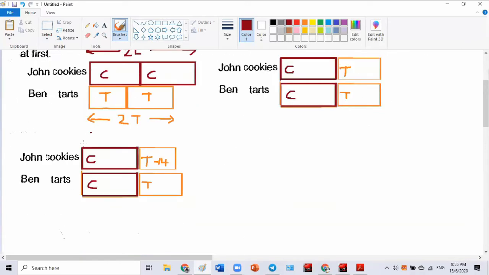Ben ate 16. So what should I draw here? Do you know why I do minus 16? Do you understand why I do minus 16? Yeah? So this is going to be a bit shorter. Is it okay? Anyone got any complaint? Do you understand? All right.